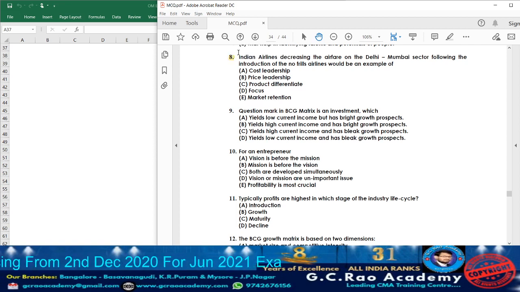Let's move on to question 8. What they're telling? Indian Airlines decreasing the airfare on the Delhi-Mumbai sector following the introduction of no frills airlines could be an example of what? First, option A, they are given cost leadership.